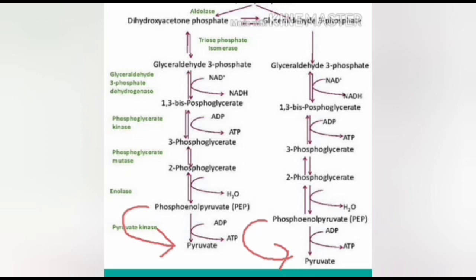This conversion takes place with the production of energy in the form of ATP, which means 2 phosphoenol pyruvates plus 2 ADP molecules give rise to 2 pyruvic acids plus 2 ATP molecules. This conversion takes place in the presence of the pyruvate kinase enzyme.